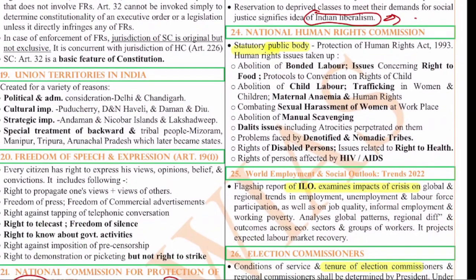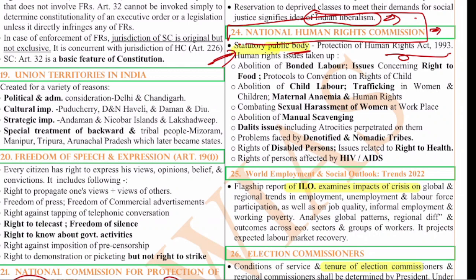So next one is about the National Human Rights Commission. This National Human Rights Commission is also a statutory body. Just now we have seen the National Commission for Protection of Child Rights, it is also a statutory body. Even the National Human Rights Commission is a statutory body. As the name suggests, it deals with human rights. This statutory body, the National Human Rights Commission, is basically for the protection of human rights. It is formed under the Protection of Human Rights Act of 1993.